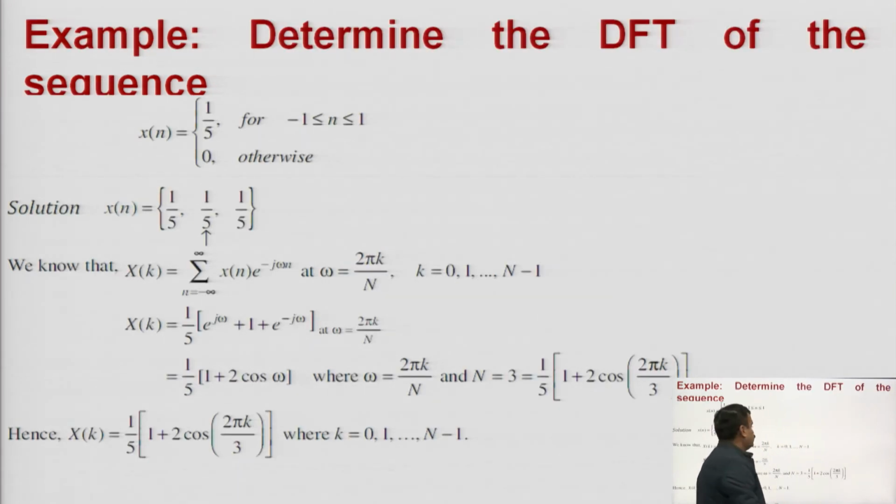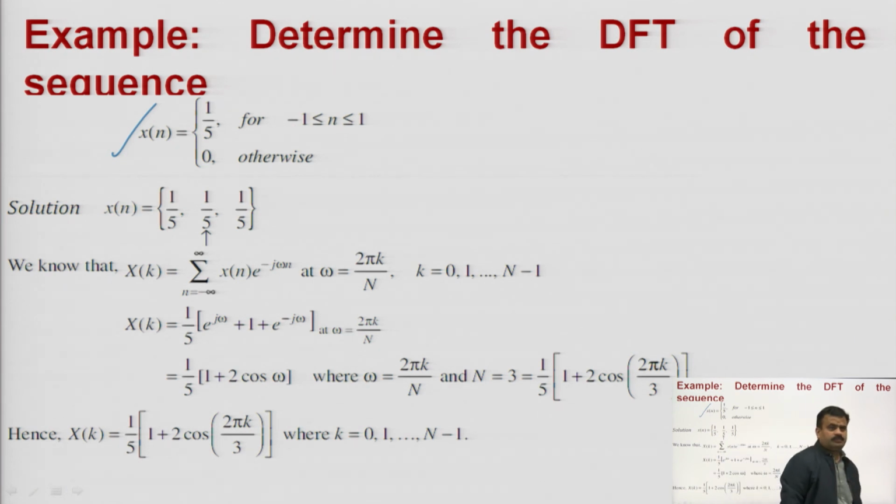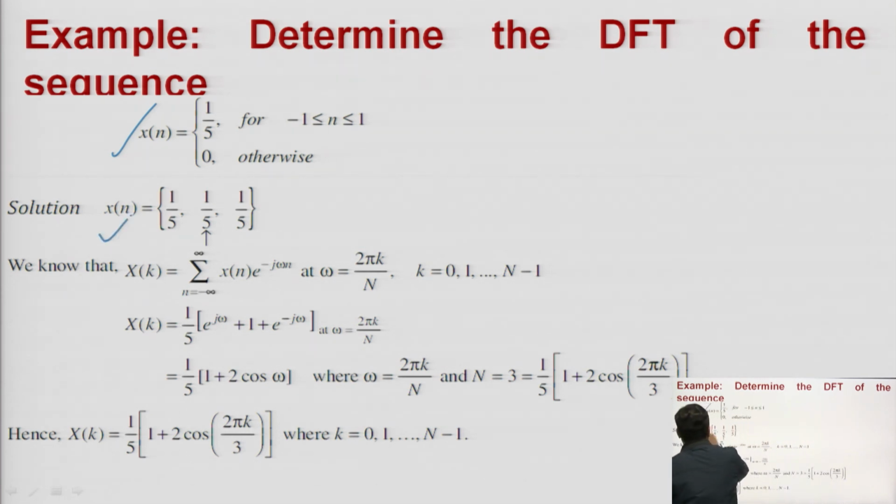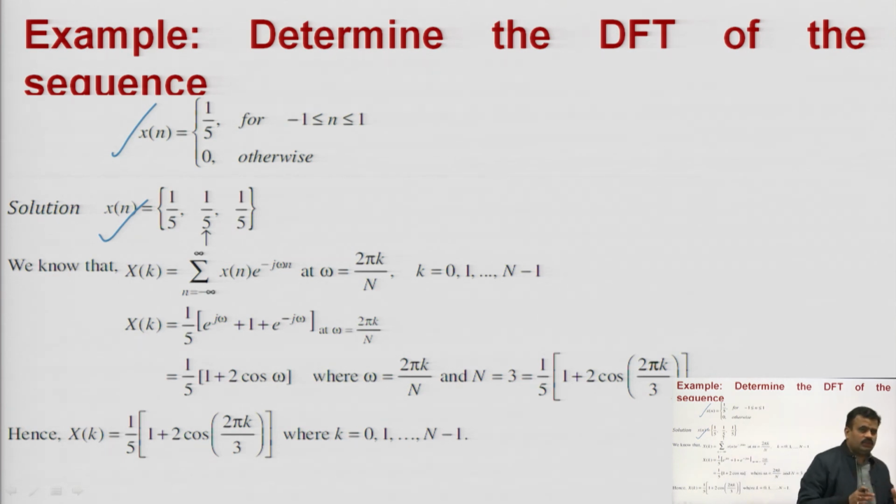Next question: it will say again you have to determine the DFT of the sequence, where x of n is equal to 1 upon 5 for n lying from minus 1 to plus 1. So, x of n is equal to 1 by 5, 1 by 5, 1 by 5 at minus 1, 0 and 1, because this is a discrete signal and your signal is defined only for integer values of time, discrete values of time. So, minus 1 to 1 means minus 1, 0 and plus 1, that is why x of n is equal to 1 by 5, 1 by 5, 1 by 5.